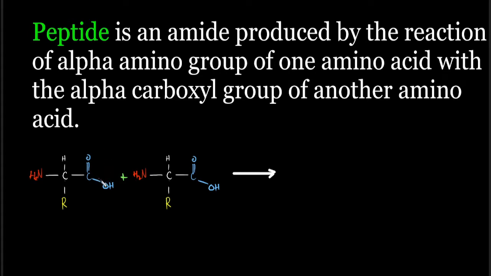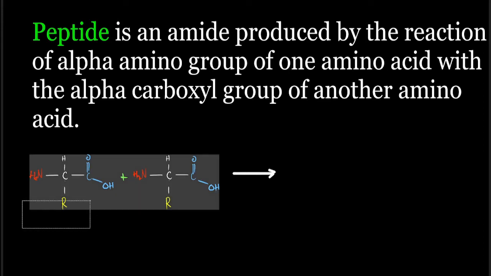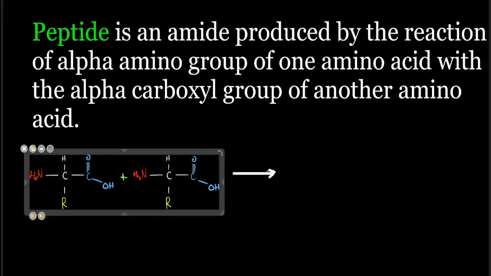We form an amide that is produced by this reaction. I have written here the general structure of two amino acids. What will happen is we will form a bond that will look like this.